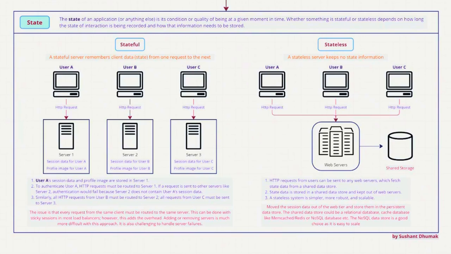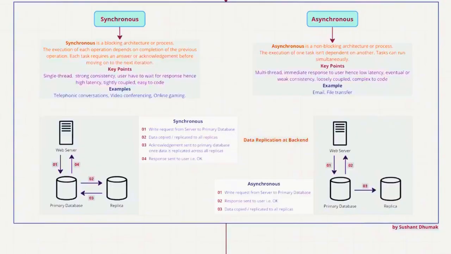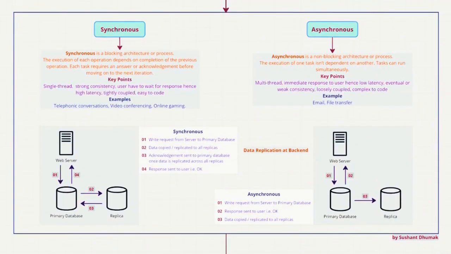Before we jump into this topic, let's have a quick recap of what we learned in our last session. We looked at two different architectures, synchronous and asynchronous, or sync and async. Synchronous is a blocking architecture where one request depends on the previous request, which has already been sent, to complete and get an acknowledgement back, and then you can proceed ahead with the next request itself.